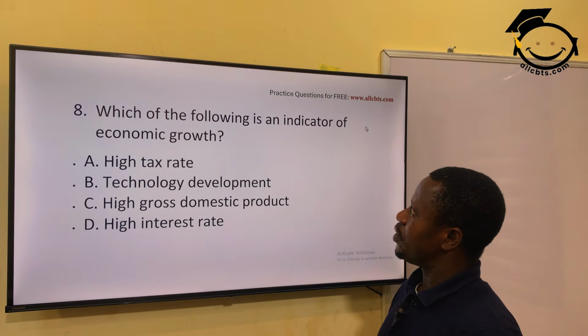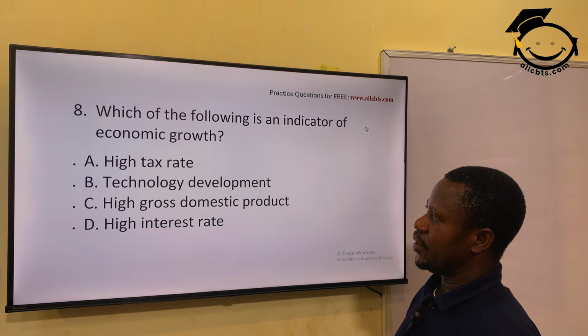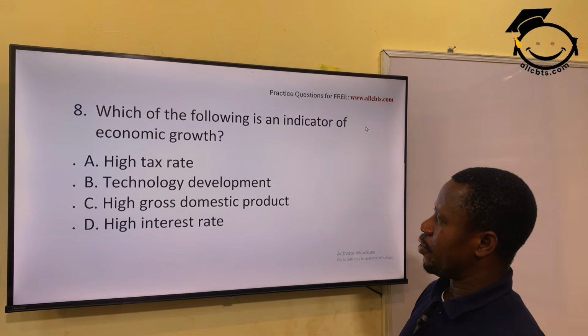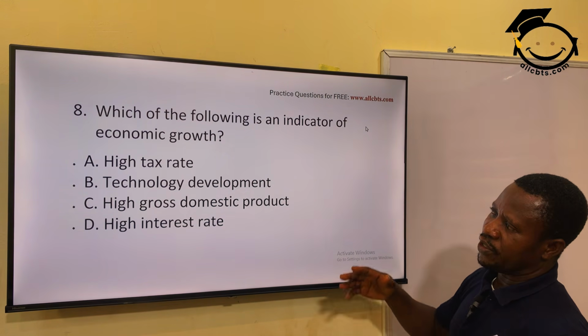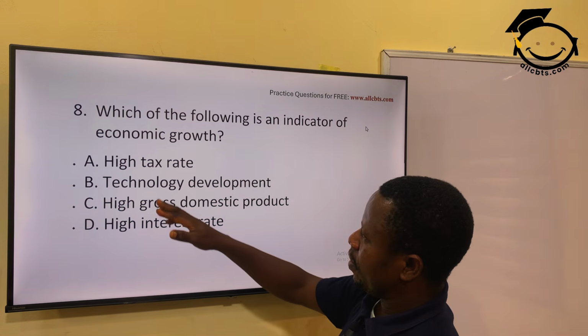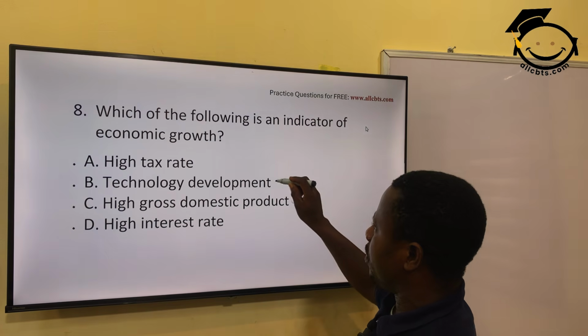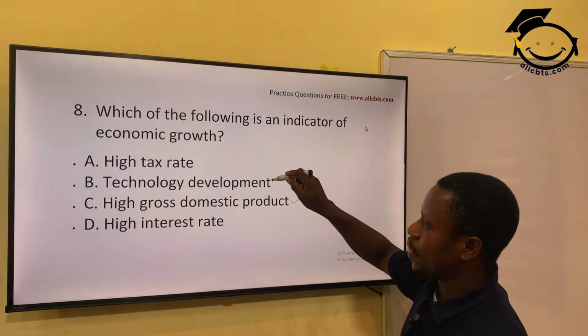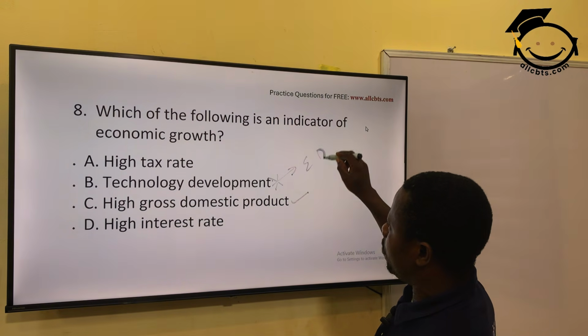Which of the following is an indicator of economic growth? High tax rate, technology development, high gross domestic product, high interest rate. The answer is high gross domestic product. It can't be technological development, because that is the indicator for economic development.